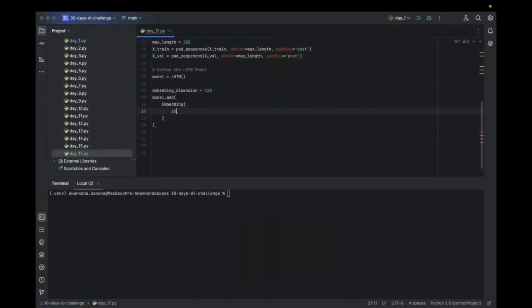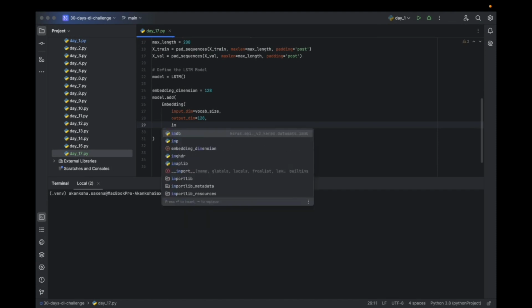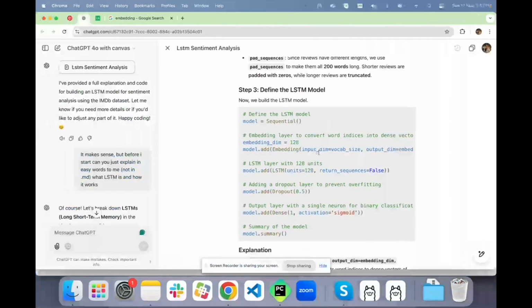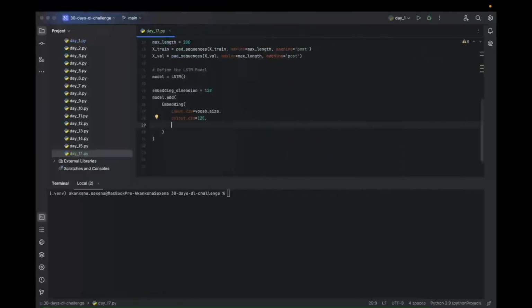The input dimension is the vocabulary size that we have decided, which is 10,000 words. Then we have the output dimension. We want it as vectors of size 128, the embedding dimension.